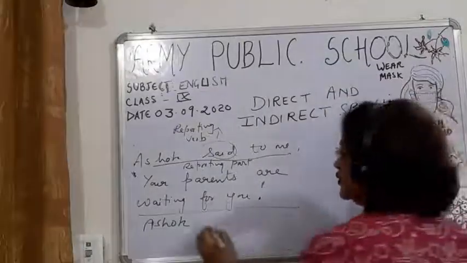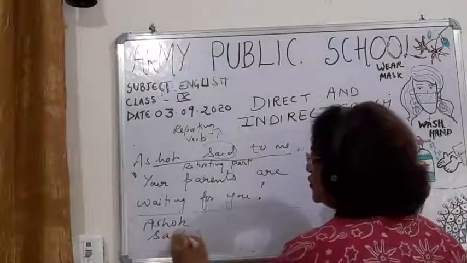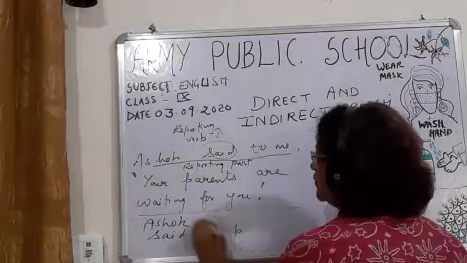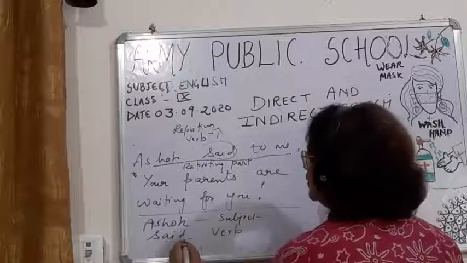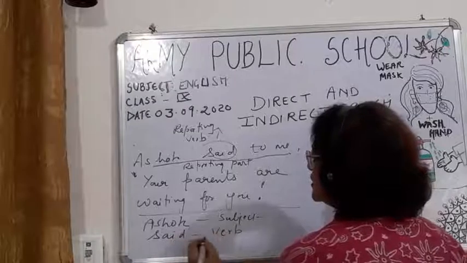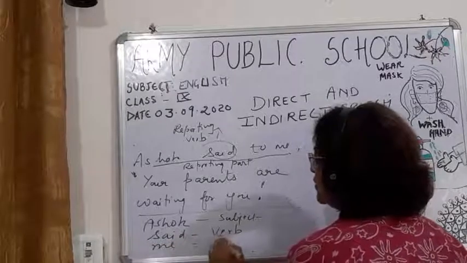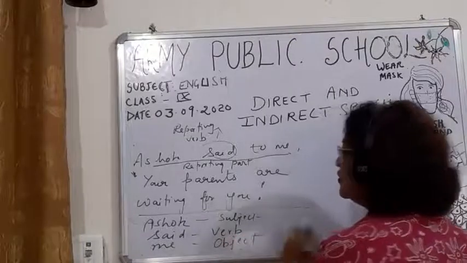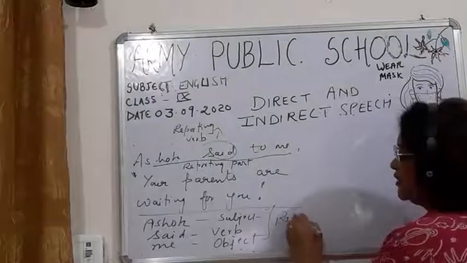So, the verb is said. Subject. Said is the verb. And then what is the object here of the reporting part?